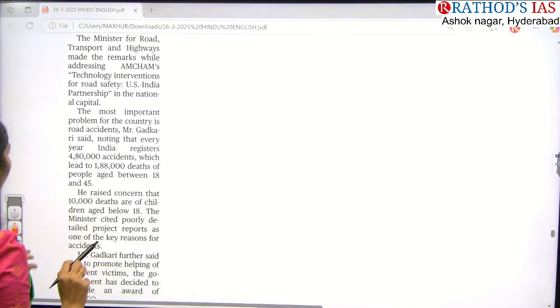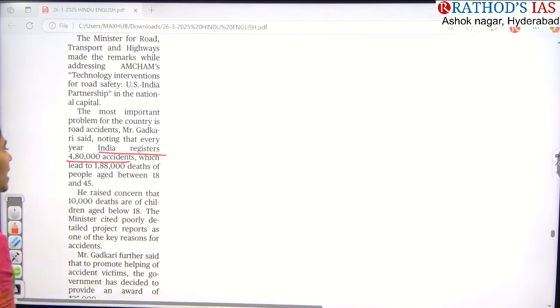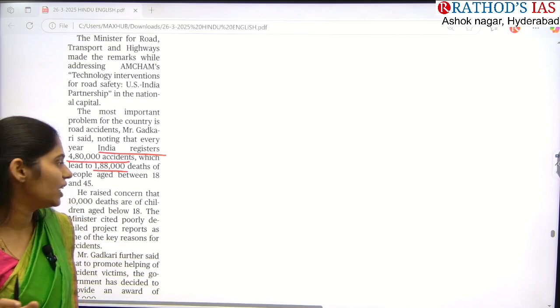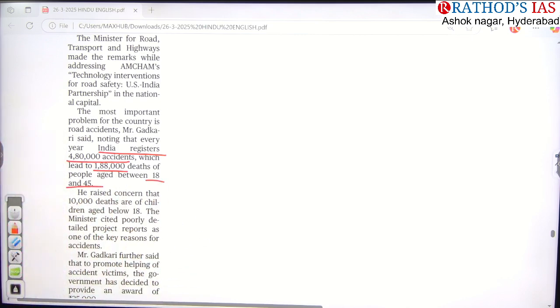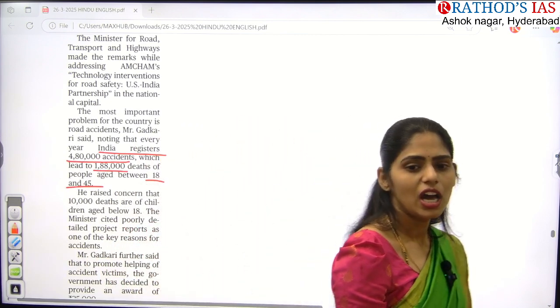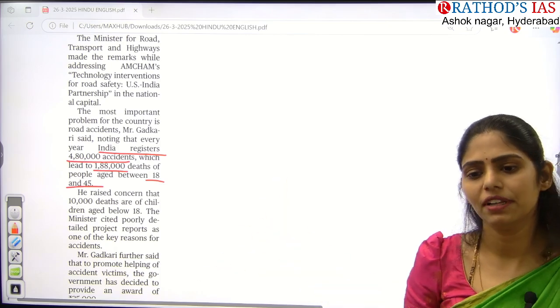One more data point given here: India registered around 4 lakh 80,000 accidents, and out of this around 1 lakh 88,000 deaths happened. Who are the people dying here? That is the demographic dividend, the age group between 18 to 45. If people aged 18 to 45 are dying, what happens? Our human capital will be decreasing, right? Our demographic dividend will be decreasing.